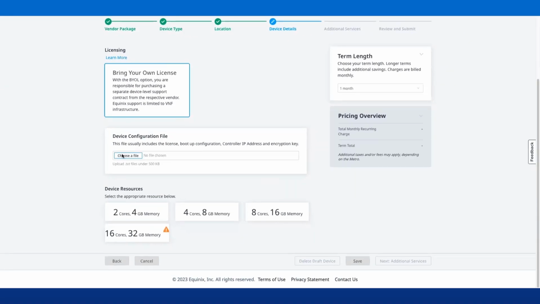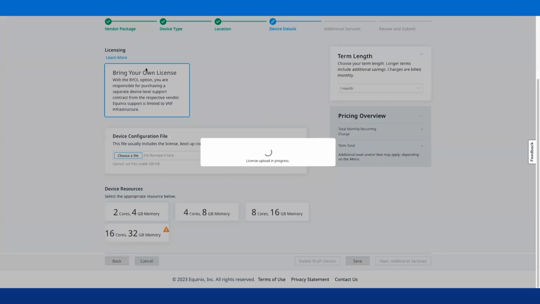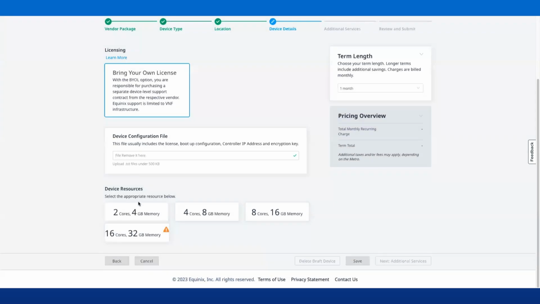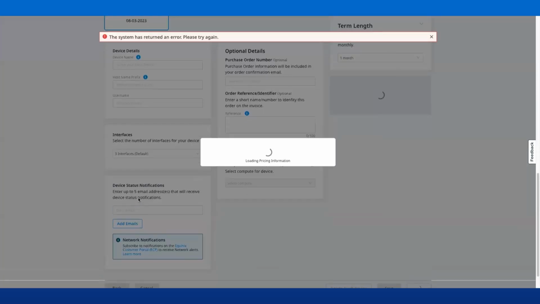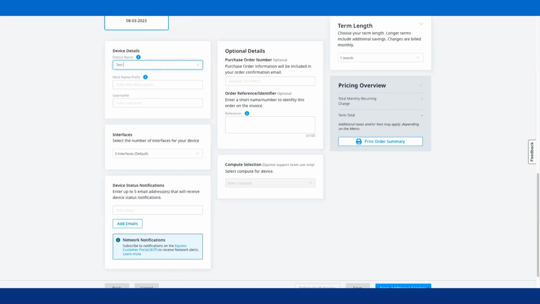Next, we'll upload the bootstrap configuration file that was generated in Prosimo. Select the device resources, software package, and software version. Next, enter the device details, select the interfaces, add emails for receiving the device status notifications, and then select the term length.